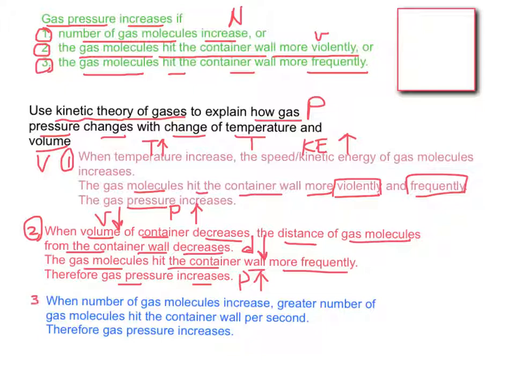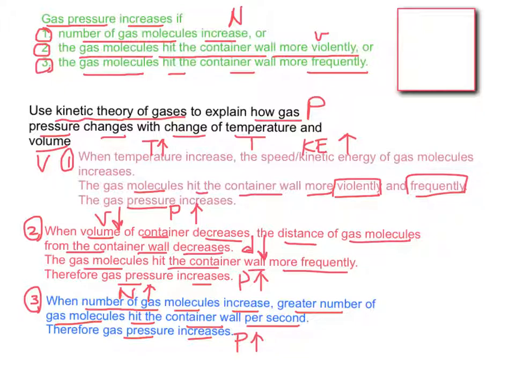The last method is that if we increase the number of gas molecules, then a greater number of gas molecules, or more gas molecules, hit the container wall per second. As a result, the gas pressure will also increase. If N increases, P increases.